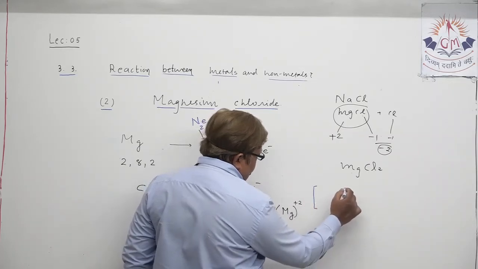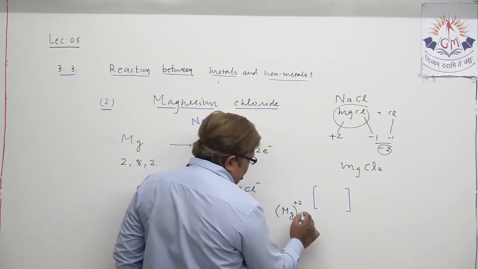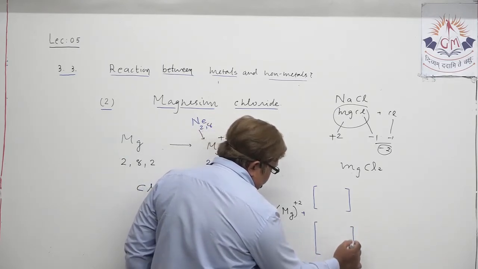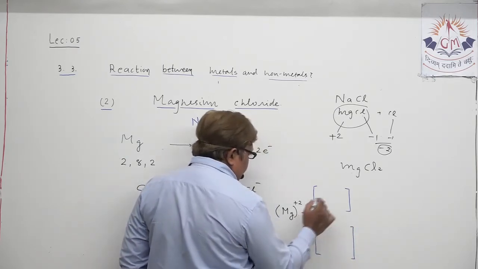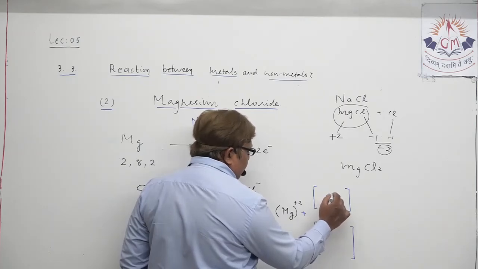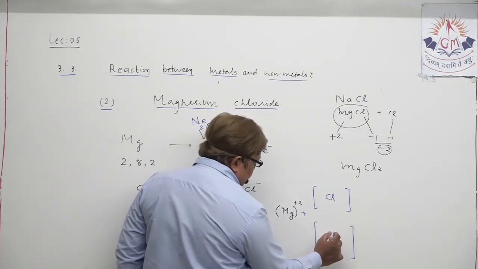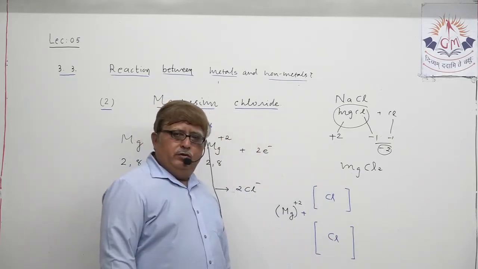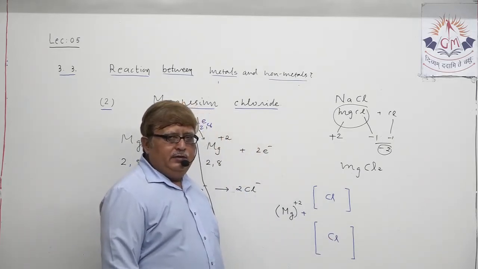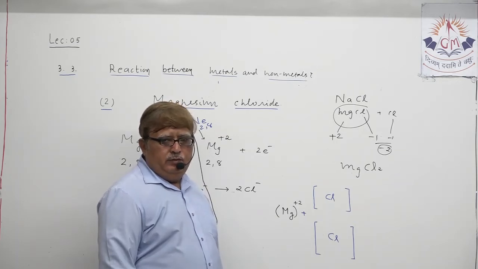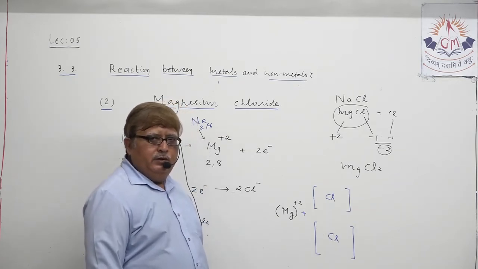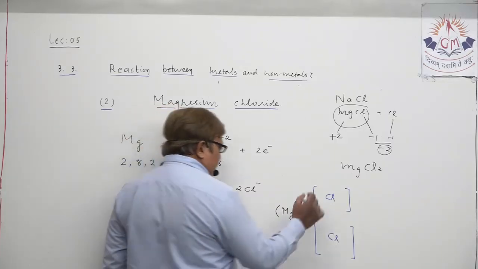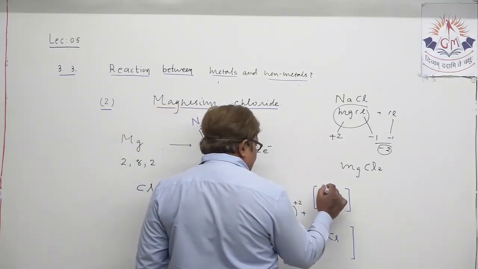Ultimately, it is not so difficult or complicated to understand if you take good interest. 1 chlorine I show here, 1 chlorine let me show here. Both chlorines require how many electrons from magnesium? 1 electron. It is the demand of each and every chlorine atom.